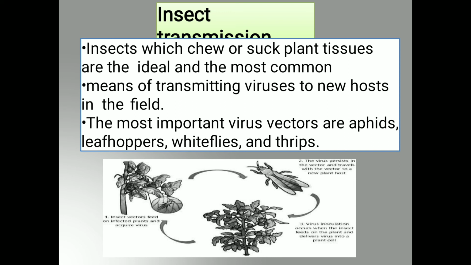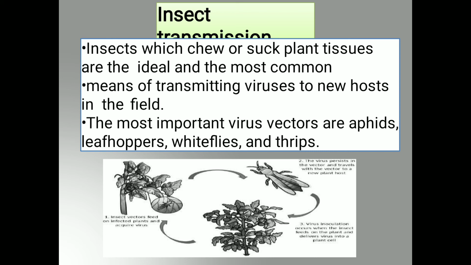Whatever saliva and sap is present in the mouth part of the insect is released on the healthy plant when the insect comes in contact with it.